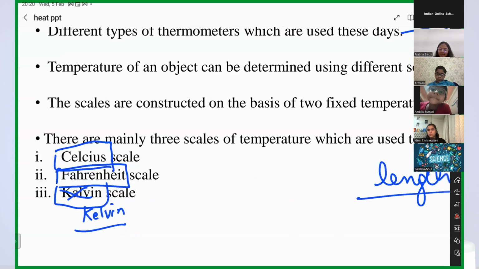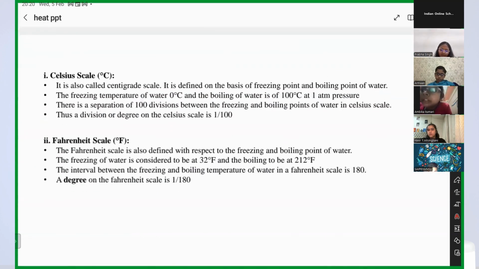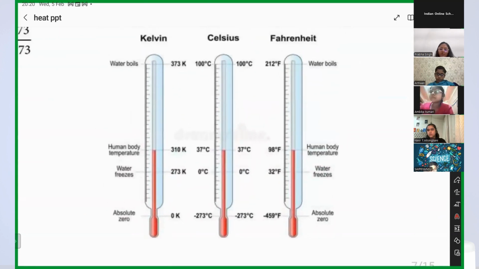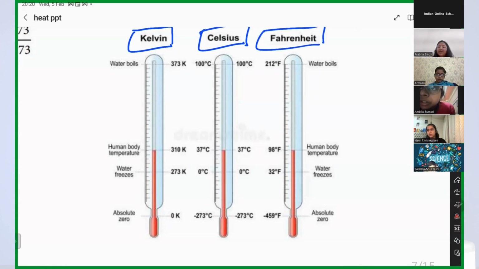So, you have these thermometers here, right? You have three thermometers here. On one thermometer, the temperature is given in Kelvin. On another, it is given in Celsius. And on the third thermometer, it is given in Fahrenheit. Guys, unmute yourself, guys, please. It's a request.